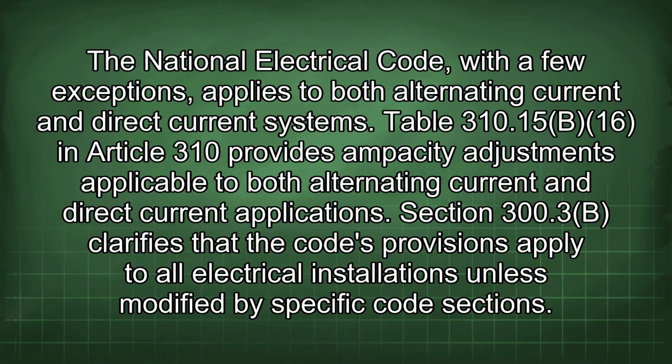The National Electrical Code, with a few exceptions, applies to both alternating current and direct current systems. Table 310.15(B)(16) in Article 310 provides ampacity adjustments applicable to both alternating current and direct current applications. Section 300.3(B) clarifies that the Code's provisions apply to all electrical installations unless modified by specific code sections.